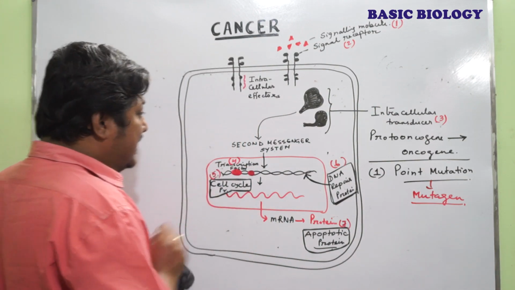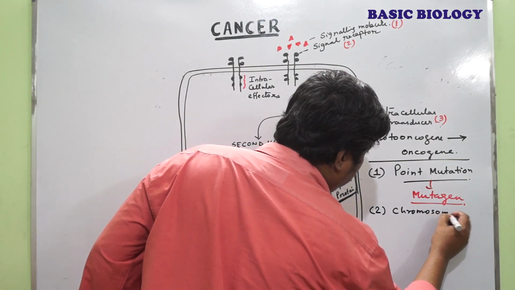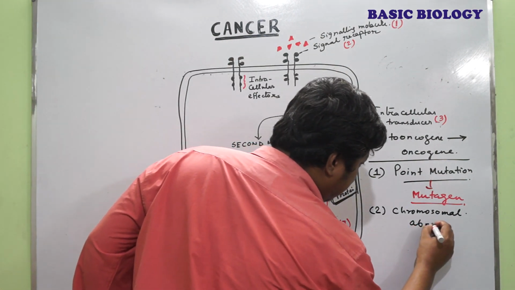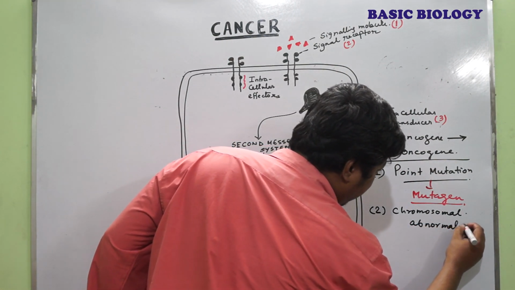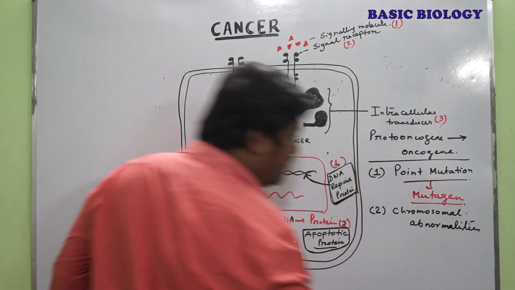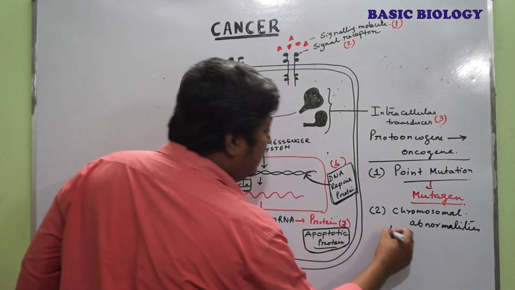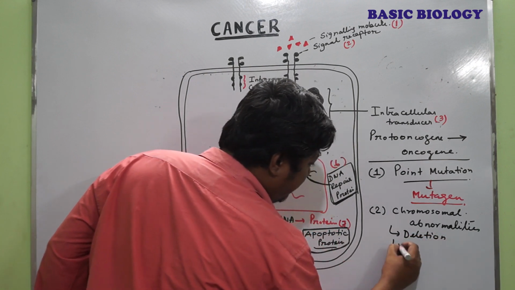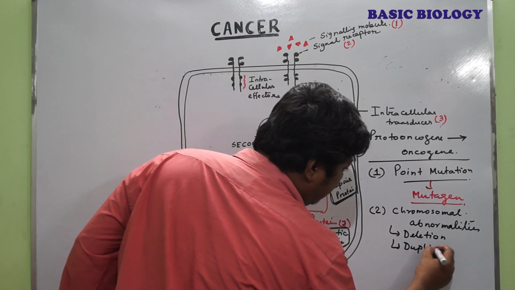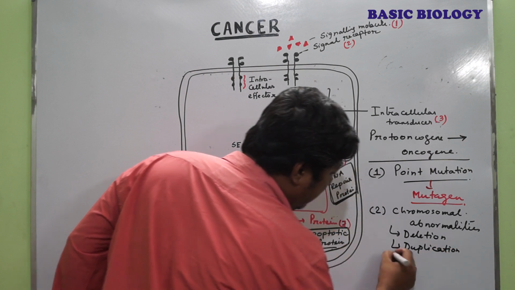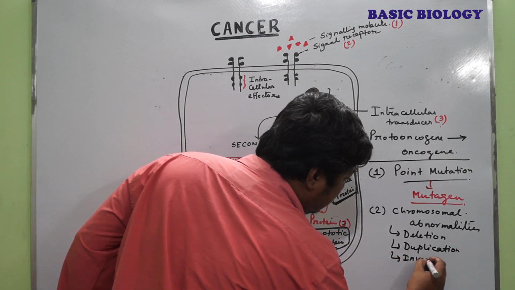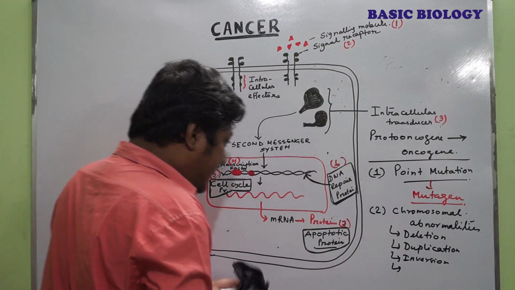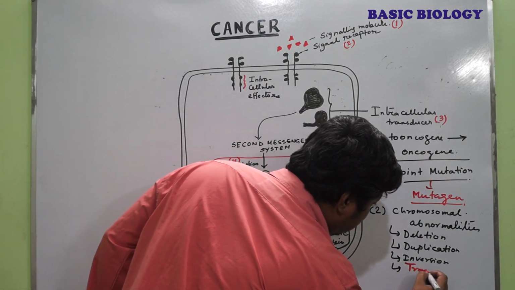The second one is the chromosomal abnormalities. And these chromosomal abnormalities include deletion, duplication, inversion, and one of the important ones, translocation.